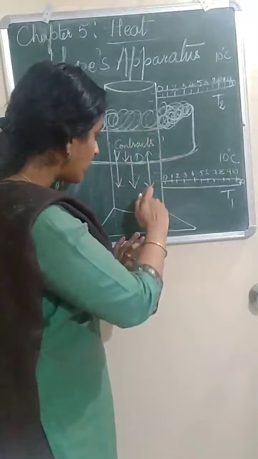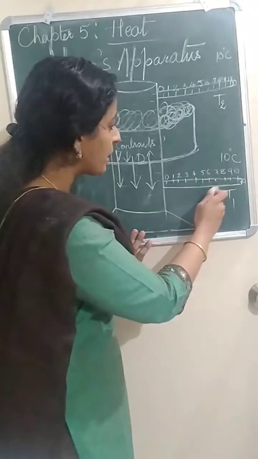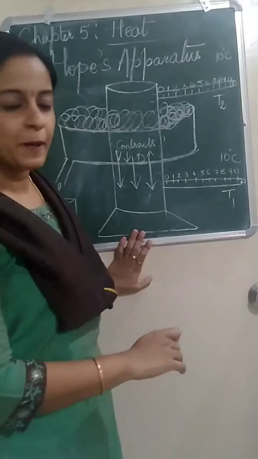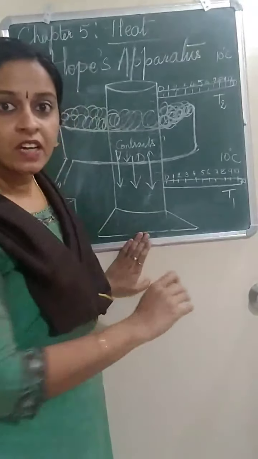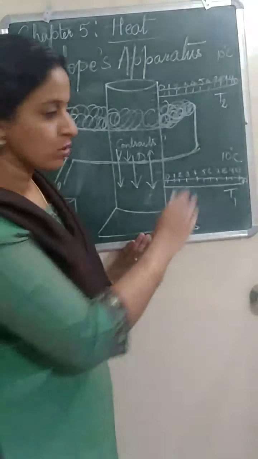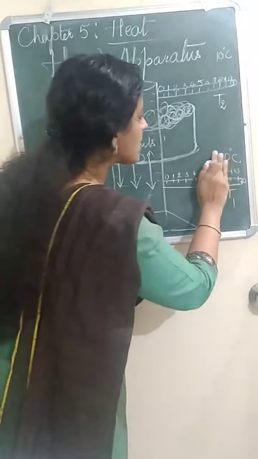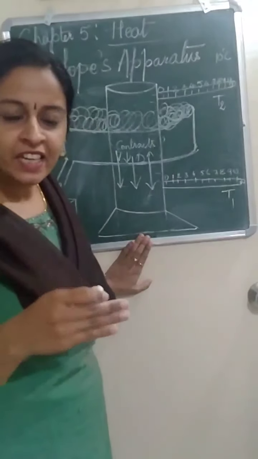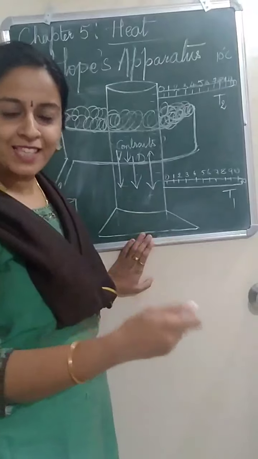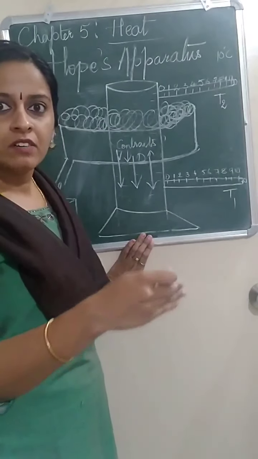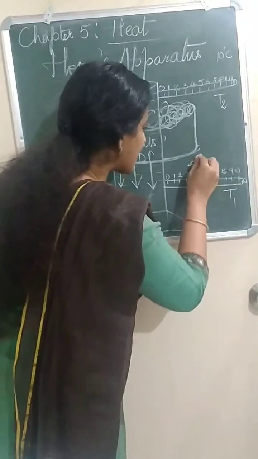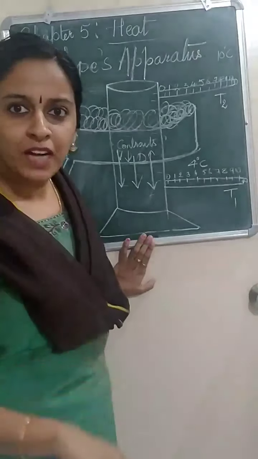When that part of the water travels downward, what will happen to the thermometer which is on the lower side? What will happen to this thermometer? This cold water traveled down, no? So, the temperature which was 10 will become 9, will become 8, will become 7, will become 6, will become 5, will come to 4. At 4 degrees Celsius, again, the craziness begins.